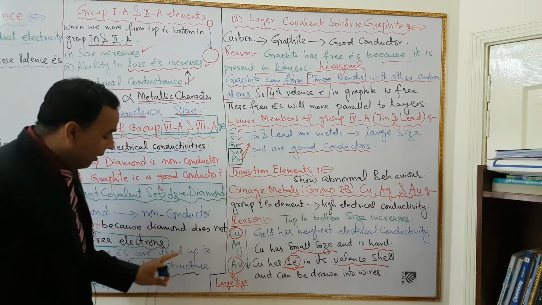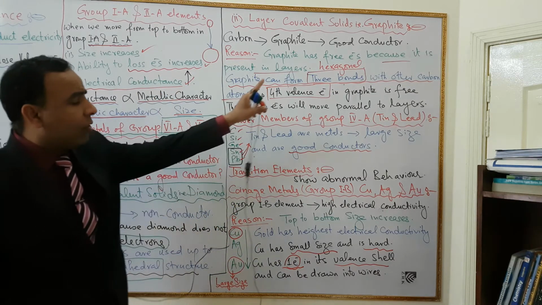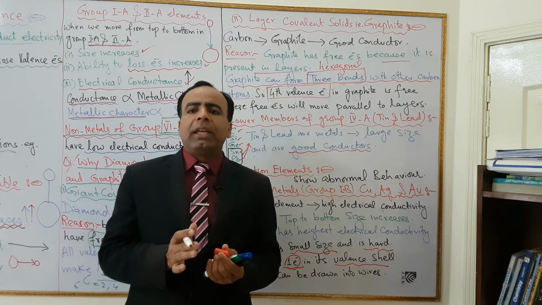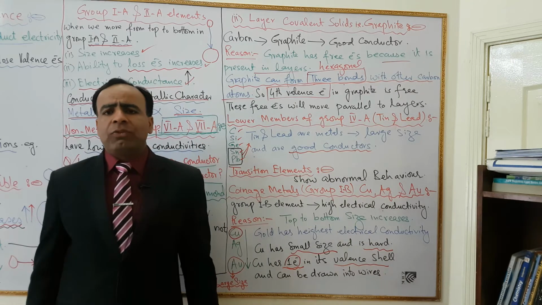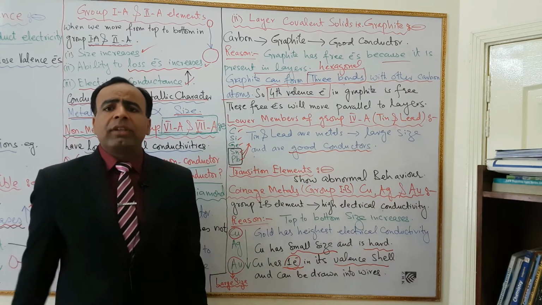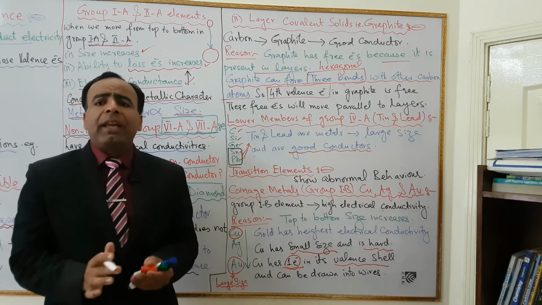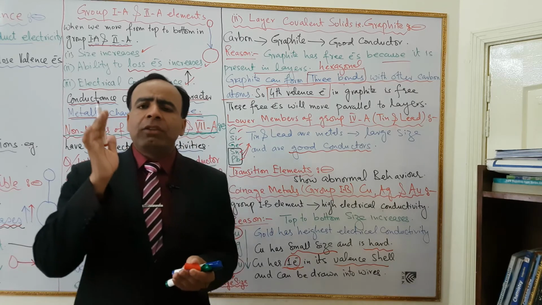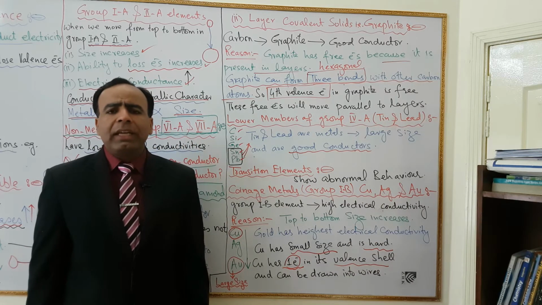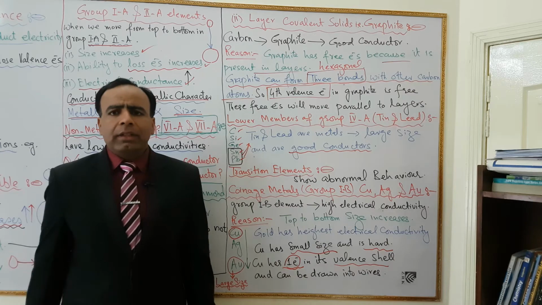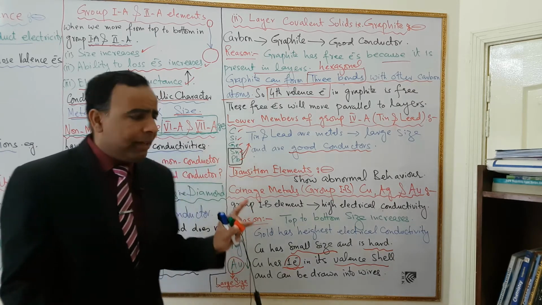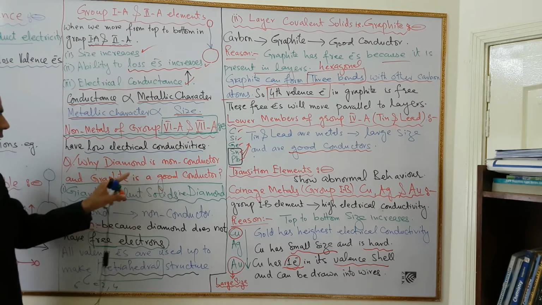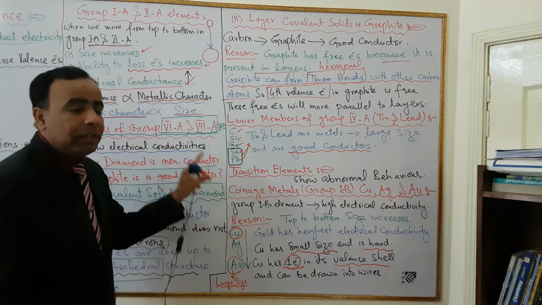But diamond structure is tetrahedral, while graphite structure is hexagonal. Dear students, the 4th valence electron of carbon in graphite is free. These free electrons of graphite can move parallel in the form of layers. That is why graphite is a fairly good conductor of electricity while diamond is a bad conductor. This is an extremely important short question: why diamond is a non-conductor and graphite is a good conductor, with reasons.